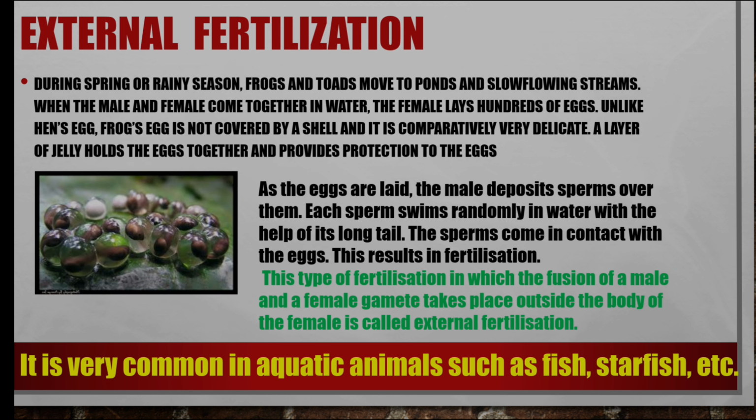Fertilization that takes place outside the body of the female. Examples are aquatic animals such as frogs, fish and starfish. This is the difference: external fertilization takes place outside the body of the female, and internal fertilization takes place inside the body of the female.